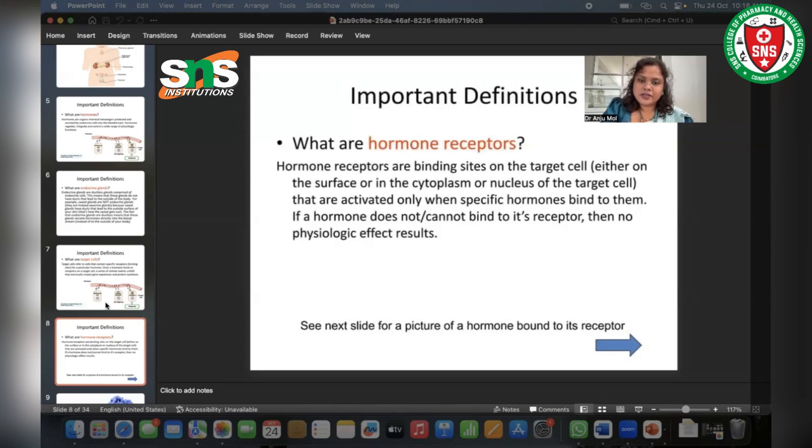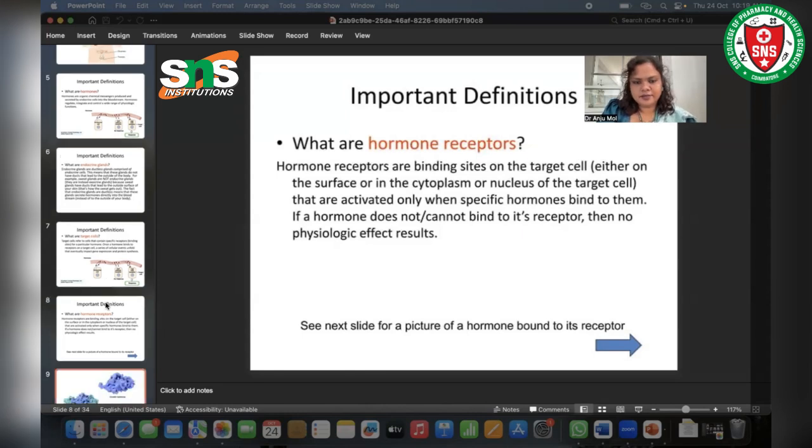They are activated only when a specific hormone binds to them. Not every hormone can bind to these hormone receptors. These receptors will accept only their specific hormones, and only then will they bind. If a hormone does not or cannot bind to its receptor, then no physiologic effects result.